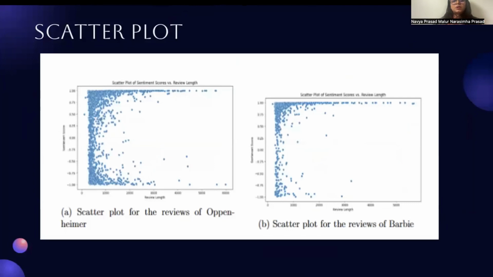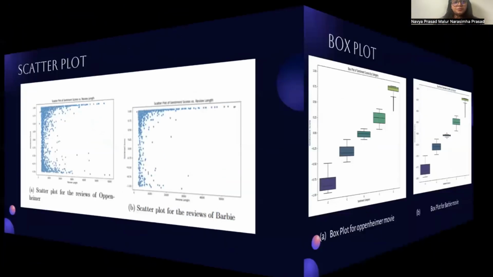Coming to the scatter plot. So this scatter plot shows the distribution of the review length when compared to the sentiment score. We can see that when the review length is small, the data is evenly distributed, we have equal distribution of sentiment score, but as the review length increases, the sentiment score also increases.